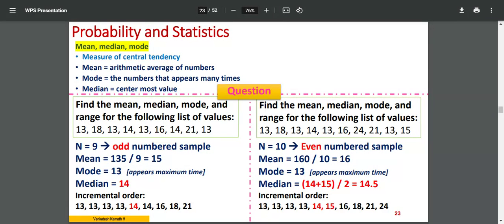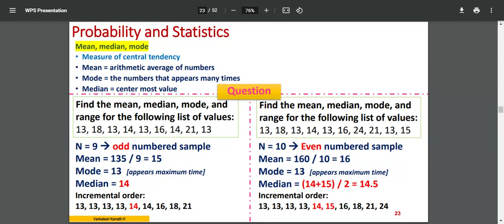There may be multiple modes. When you say mode, there may not be a mode at all. When is it possible? When all values are unique. All 9 values you have are unique. In that case, there is no mode at all. Then you have one mode in this case, for example. That is unimodal, bimodal, multimodal. So many modes may be there, 2 modes, 1 mode, or no mode at all.